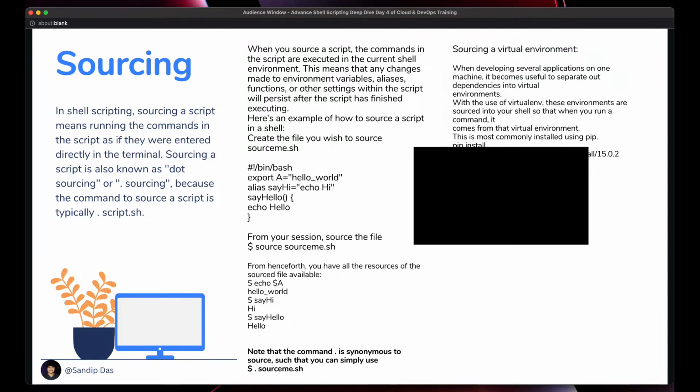While maybe for another program running, you don't need that. So you're creating a contained shell environment. You can create that kind of functionality using a virtual environment, or we can source the virtual environment. That is the most important part. While doing Python development, we are going to use this sourcing part a lot.